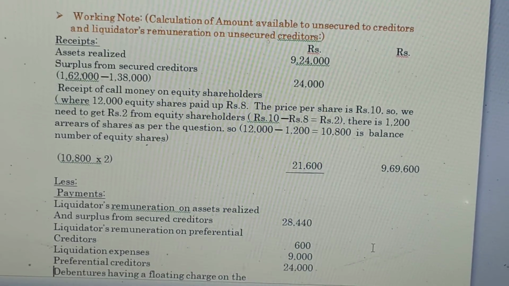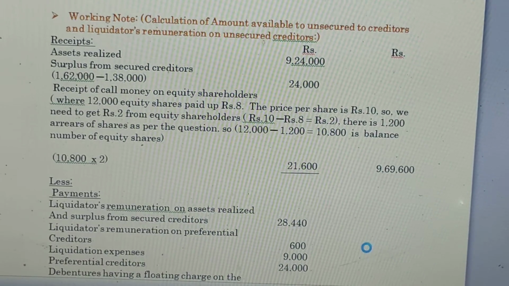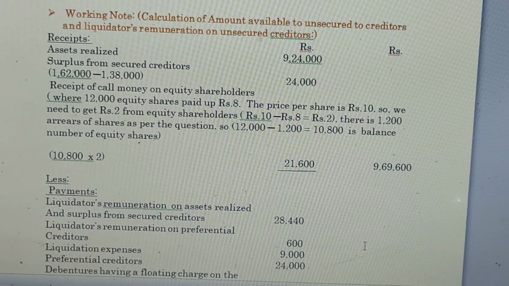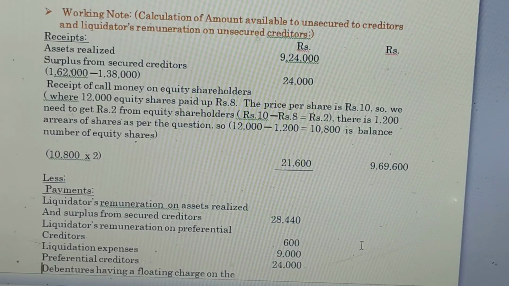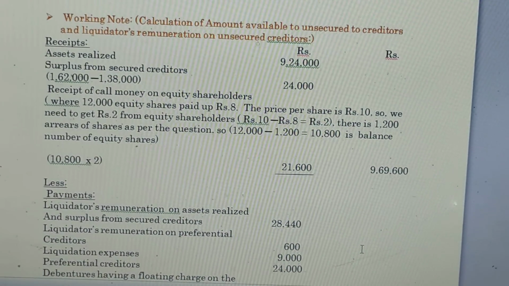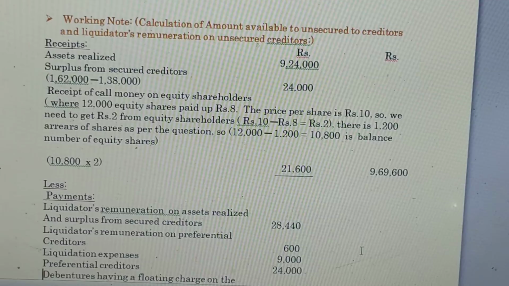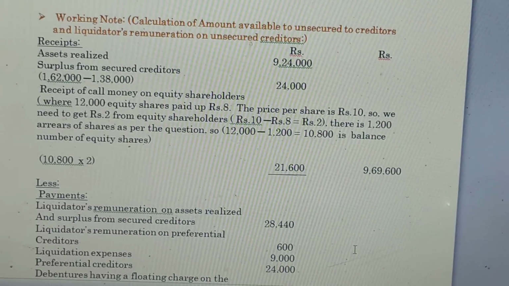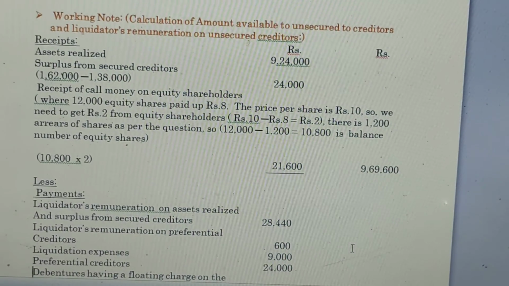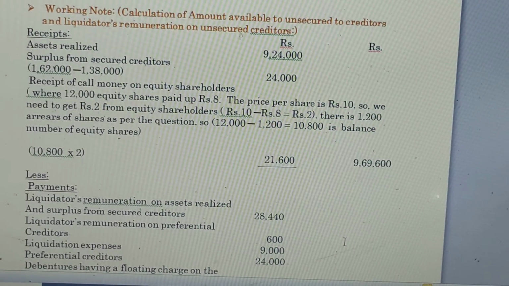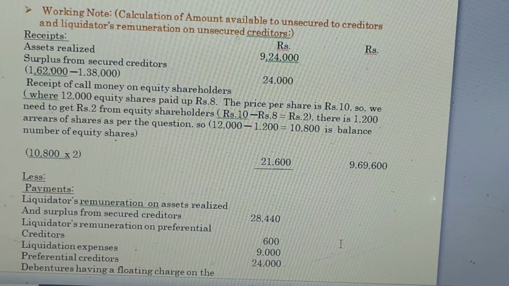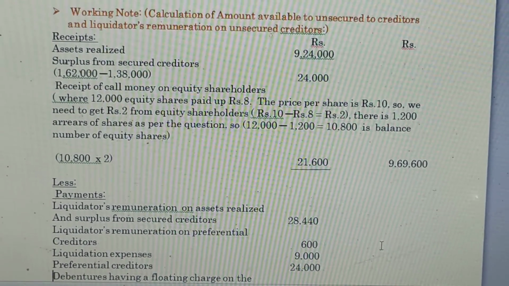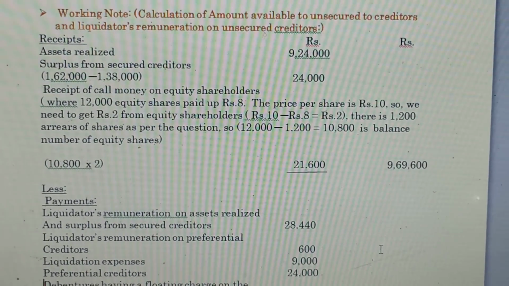Then we mention the receipts of call money on equity shares. It means we received call money from the partly paid equity shareholders. There are two categories of shareholders, preference shareholders and equity shareholders, and among equity shareholders also two categories, 30,000 shares and 12,000 shares, as per the question. The 12,000 category have paid only rupees 8.